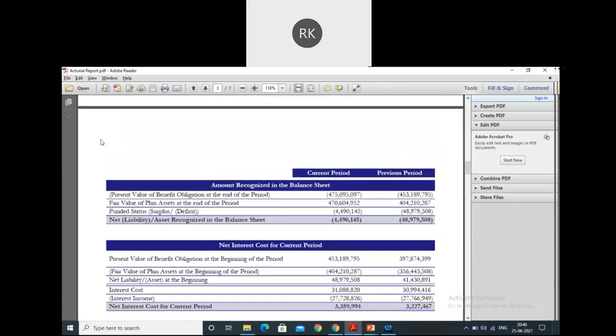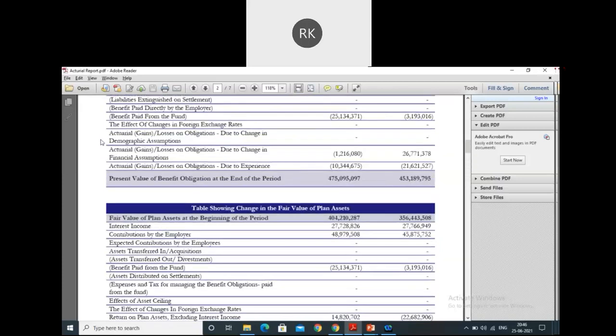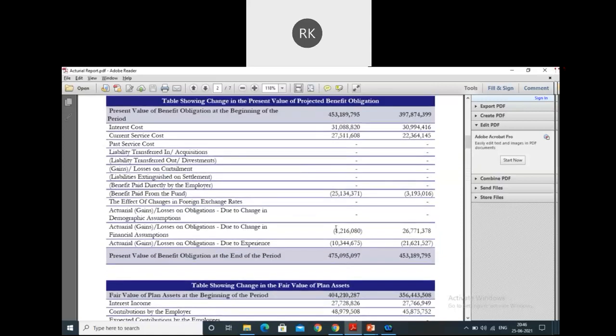Rather, for the actuarial gain, you have to see this table again. If there's a gain, what is happening? Khushi, please tell me. If there's a gain, how is it impacting? It is decreasing my liability, right? Yes. So whenever my liability is reduced, I have to debit it, correct? So you have rightly said the credit bit of the entry. The debit bit, I have told you, is that the liability will get debited. So your debit side is the liability, and your credit side is OCI. You're done with the entry. See this statement as to what is the impact and draft your entry basis that.